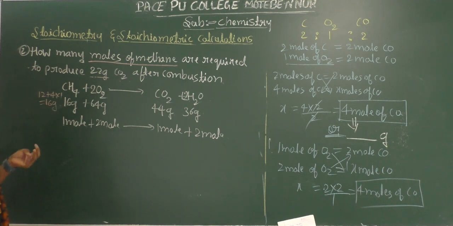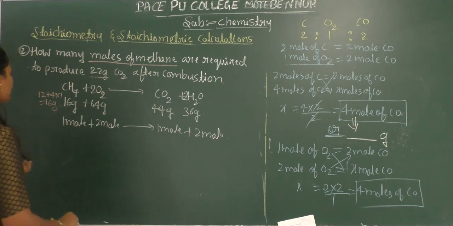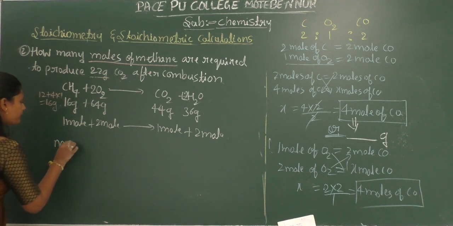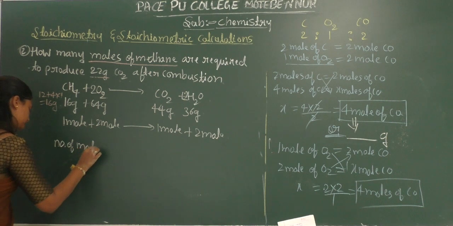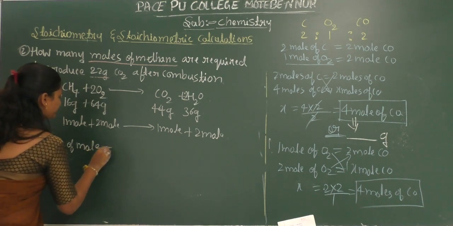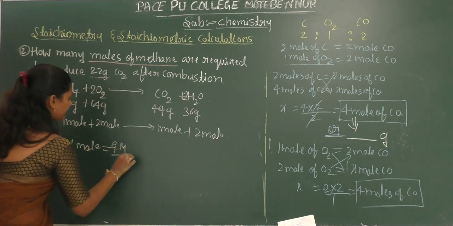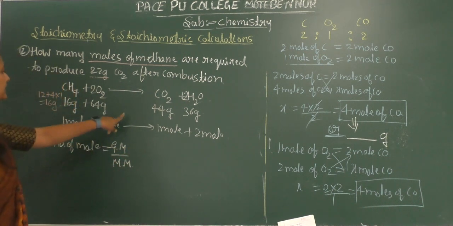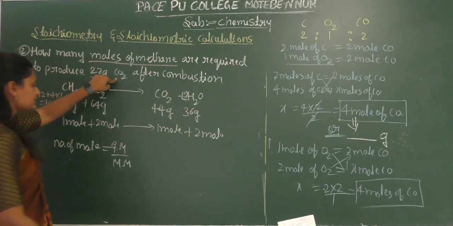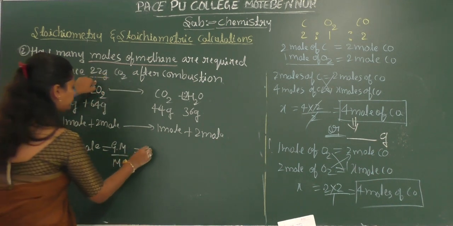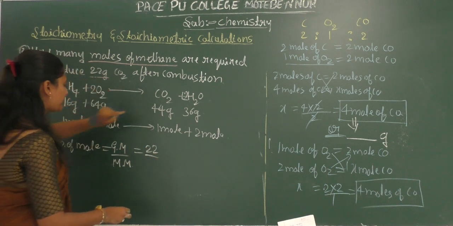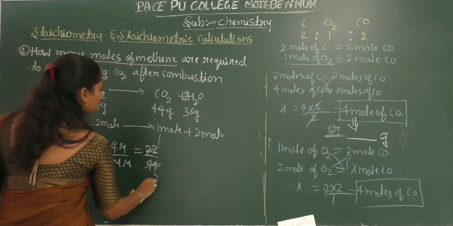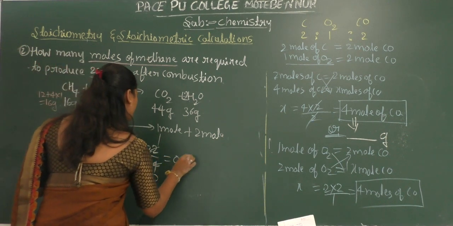Here we already know the formula for the calculation of number of moles: number of moles is equal to given mass divided by molar mass. The given mass of carbon dioxide is 22. The molar mass of carbon dioxide is 44. So 22 by 44, that is 0.5.